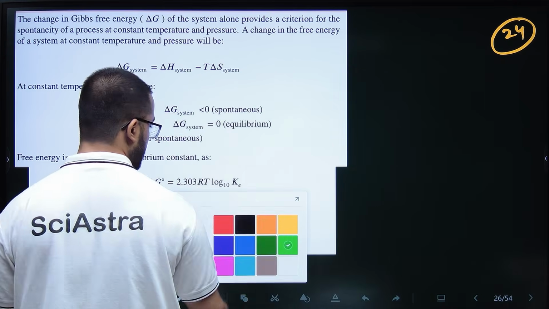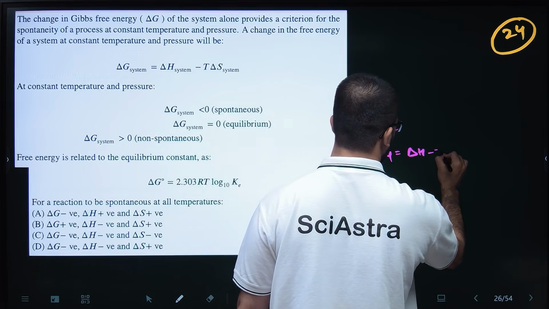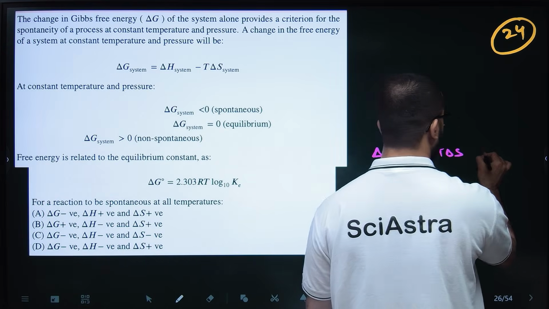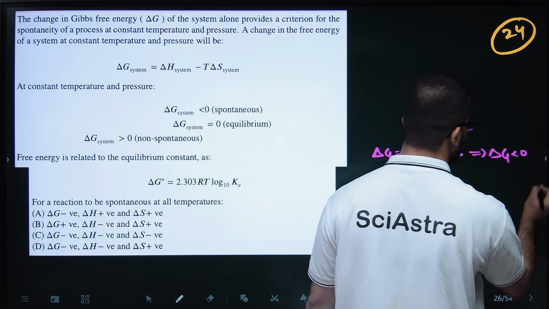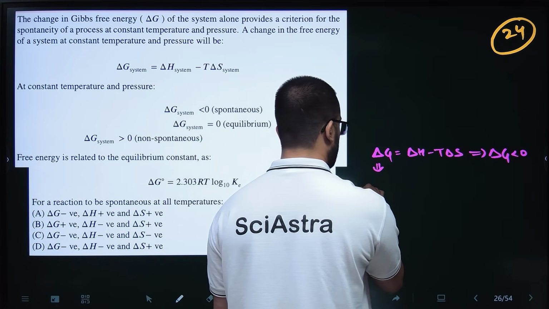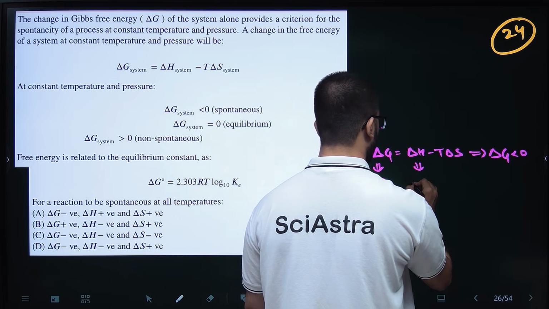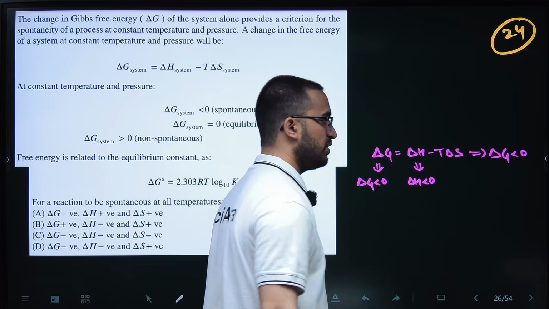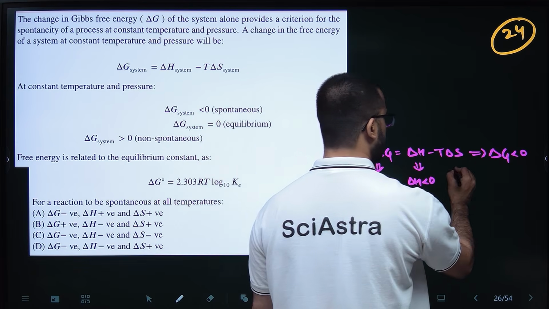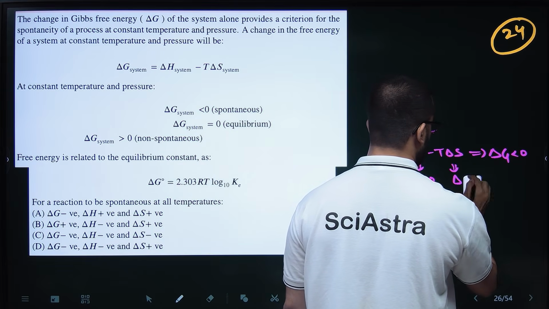So what should be the case? So delta G is delta H minus T delta S. So it should be spontaneous in all cases, so that means at all temperatures. So that means delta G should always be less than 0. So for that, if delta G is less than 0, this is negative, so delta H should also be negative. Delta H should also be less than 0. And if delta H is less than 0, then you are subtracting T delta S. So if delta S is positive, delta S is greater than 0.